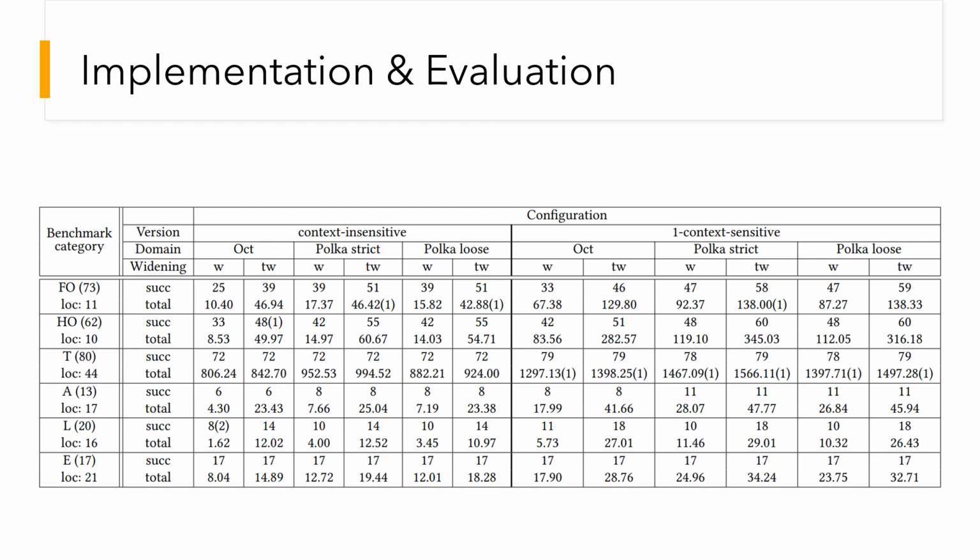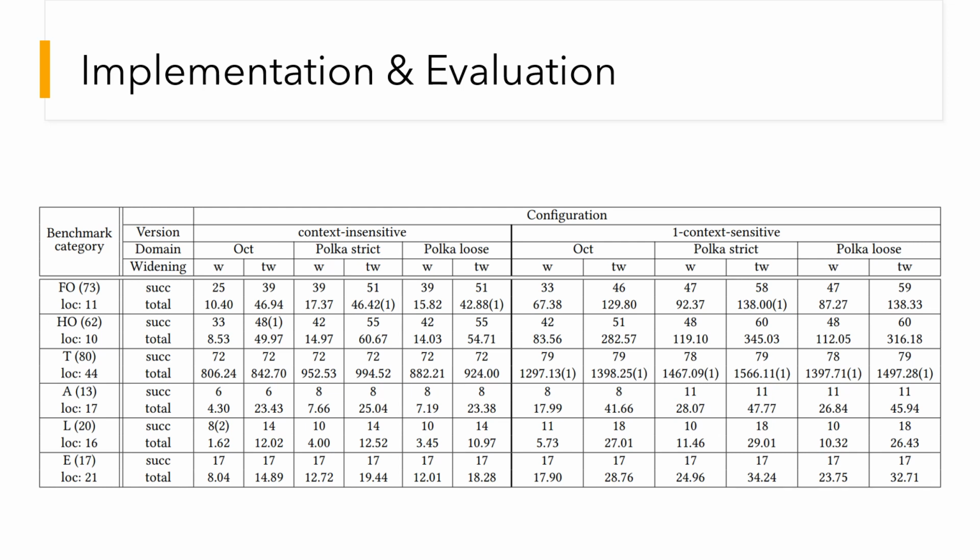Loose Polka here means that the domain captures only loose inequalities, and strict means that the domain captures strict inequalities only. For each domain, we also use widening with and without thresholds, respectively denoted with W and TW. The benchmarks involve first-order programs, higher-order programs, and programs involving arrays, lists, as well as errors.